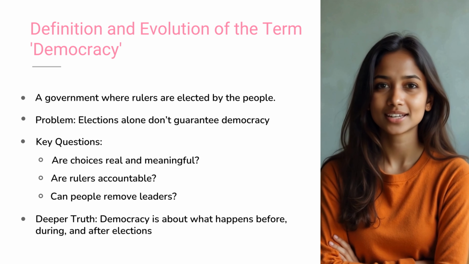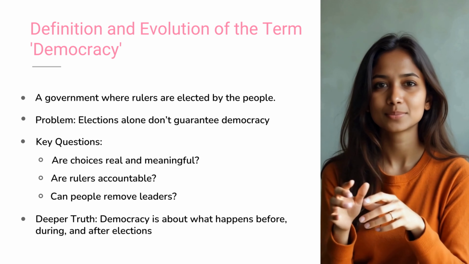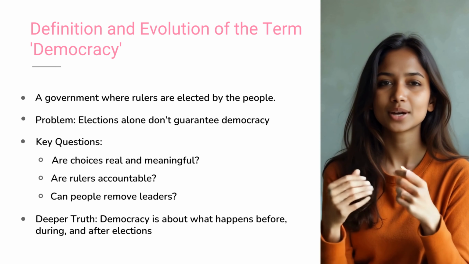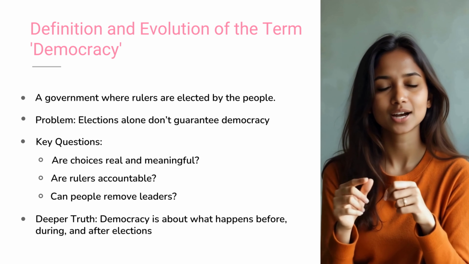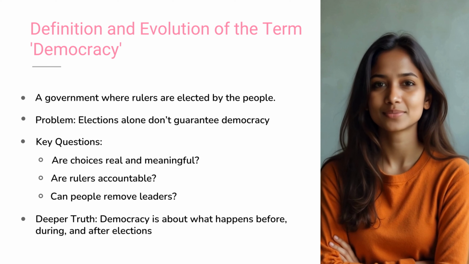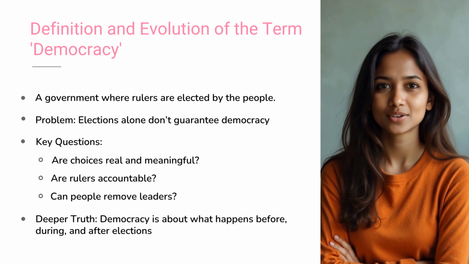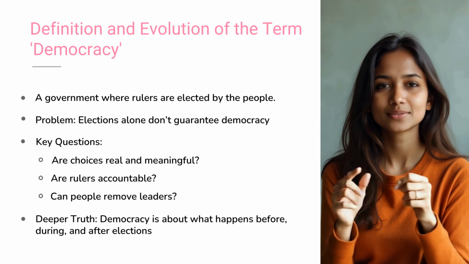To begin with, let's use a working definition. Democracy is a form of government in which the rulers are elected by the people. Sounds simple, right? But wait, what if a dictator holds elections but no real choices are offered? This is why we must look deeper. Democracy isn't just about voting. It's about how governments work before, during, and after elections.